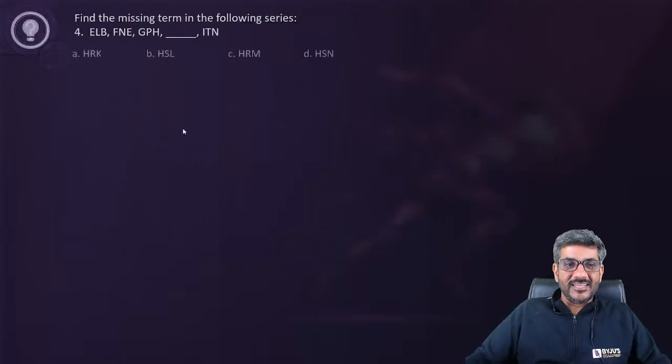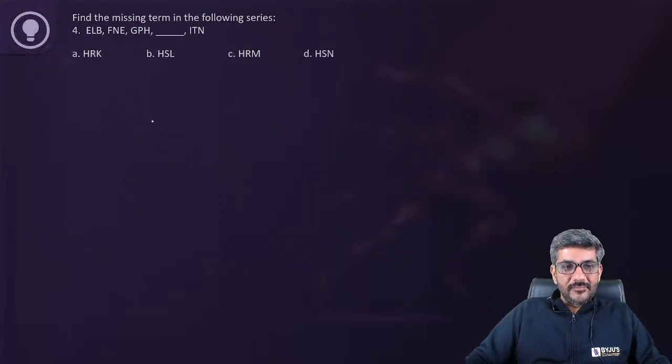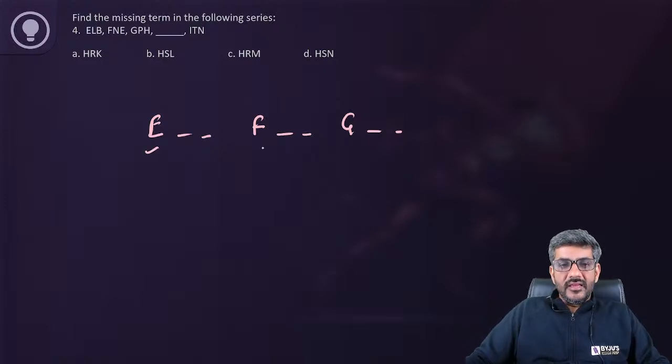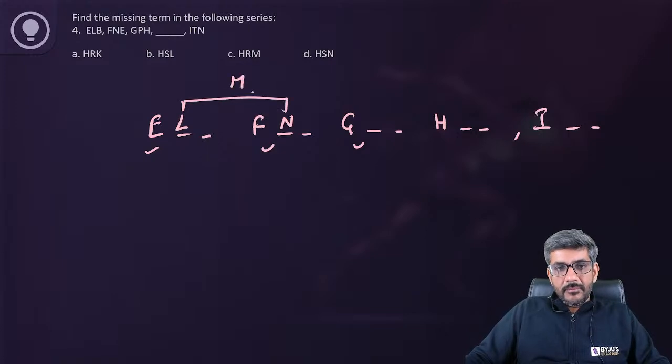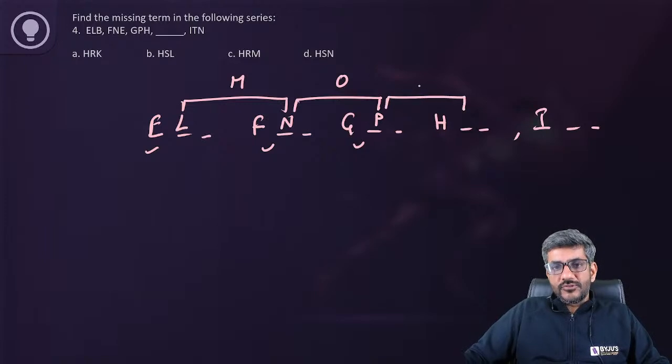चलिए करते हैं फिर फटाफट देखते हैं क्या आंसर आता है. So what does it say? E and then something something F and then something something G something something, then E, F, G. Of course it has to start with H and then something something and then I. But all of them are starting with H, तो उससे तो कुछ फायदा हो नहीं रहा. Let's talk about second letter. Here it is L, M, N. मतलब after leaving M we have N. N के बाद I have P, O, P. P के बाद I should be having, leaving Q, I should be having an R. So this is not my answer, right?